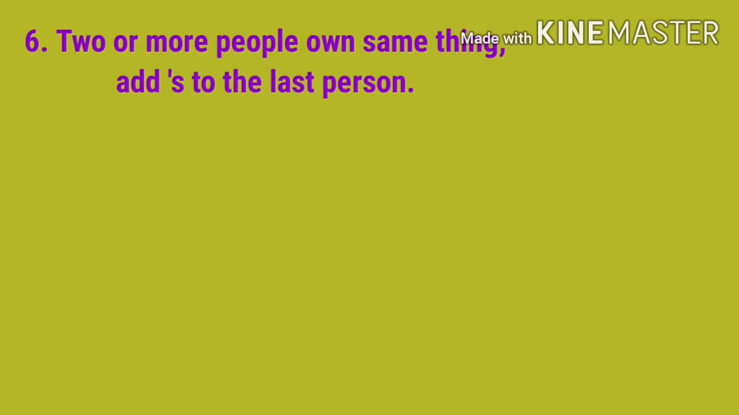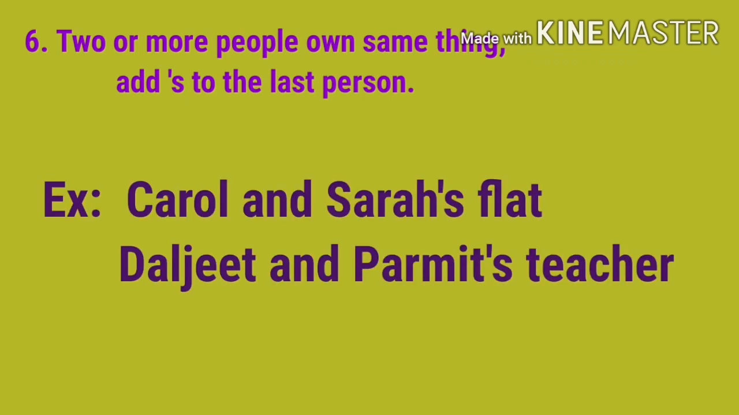So, if there is joint possession, use the correct possessive for only the possessive closest to the noun. See the examples: Carol and Sarah's flat. That flat belongs to Carol and Sarah, so we add apostrophe s to the name of the last person, Sarah. Daljeet and Parmez's teacher. We add apostrophe s to the last person, Parmez.